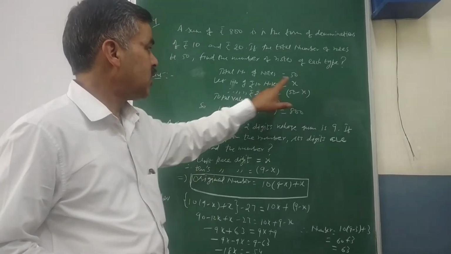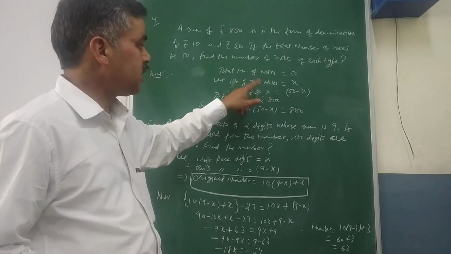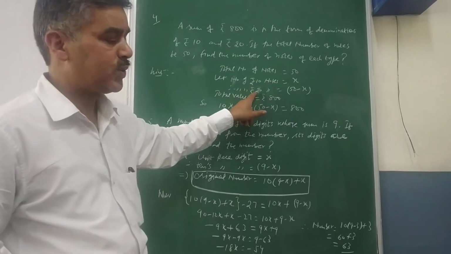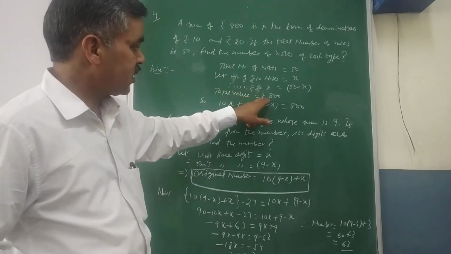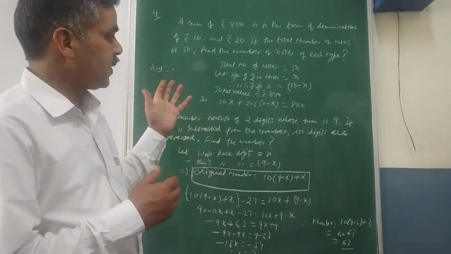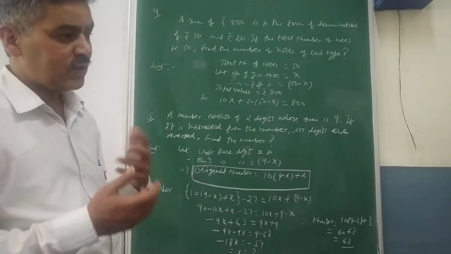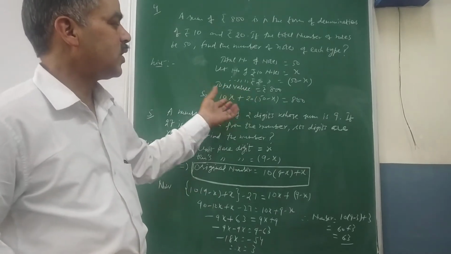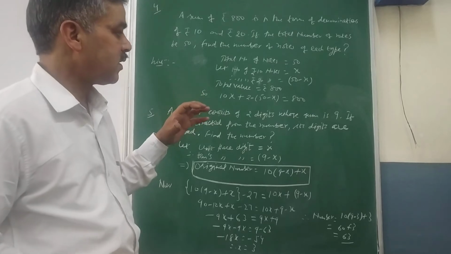Please be careful. 10 rupees notes are x. So remaining will be out of 50, that is 50 minus x of rupees 20. So total worth is 800. Now again you have to repeat as I did there, but that was in coins and cost was in rupees. Here notes are already in rupees, so I need not convert, need not divide anywhere by 100.